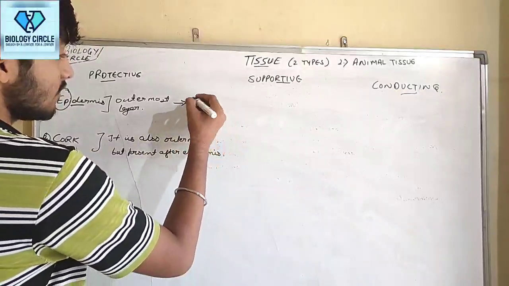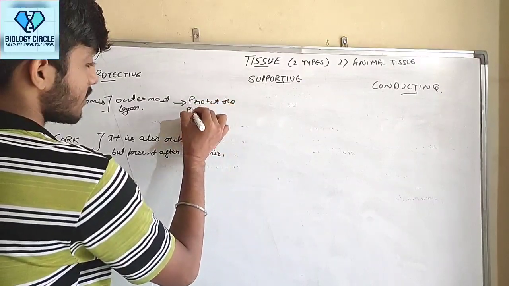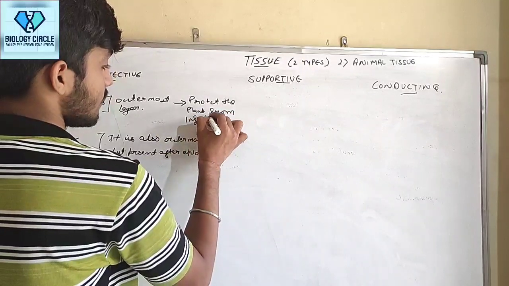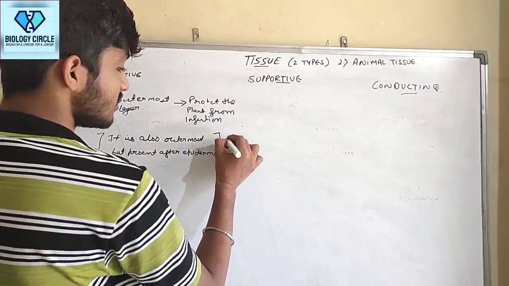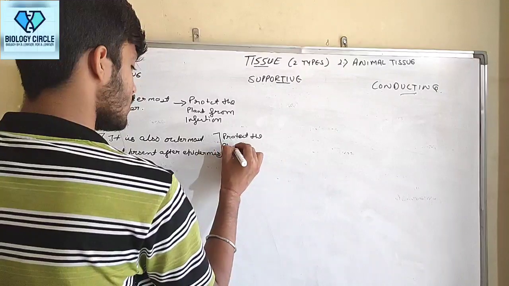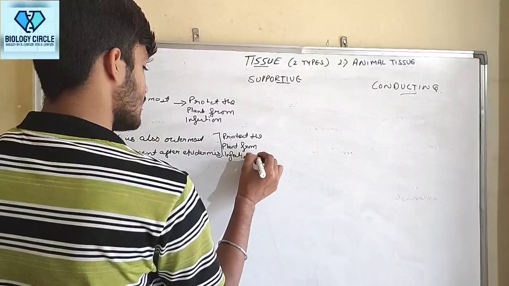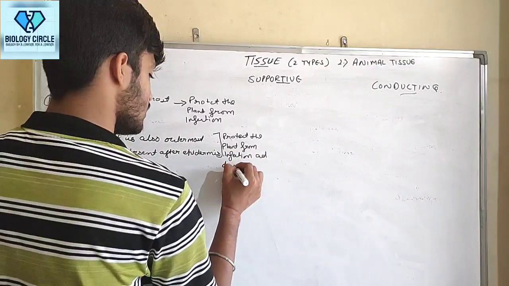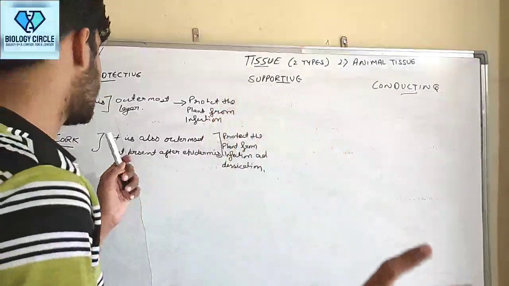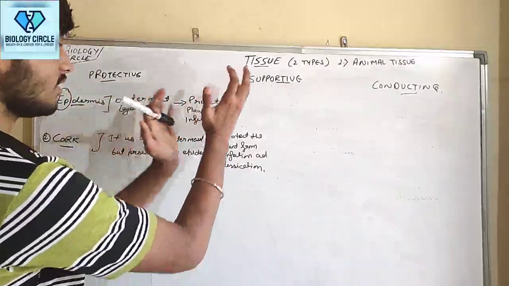Similarly, the function of epidermis is to protect the plant from infection. Same function for cork, protect the plant from infection and desiccation. So this is protective tissue. Protective permanent tissue are of two types: epidermis, cork. This is their location and function.